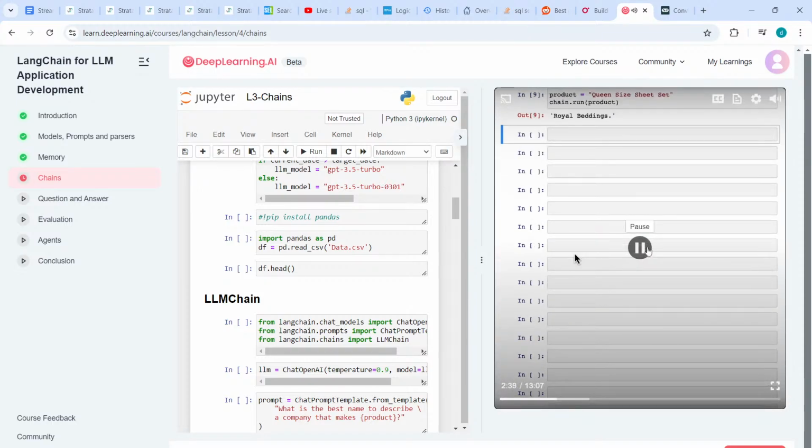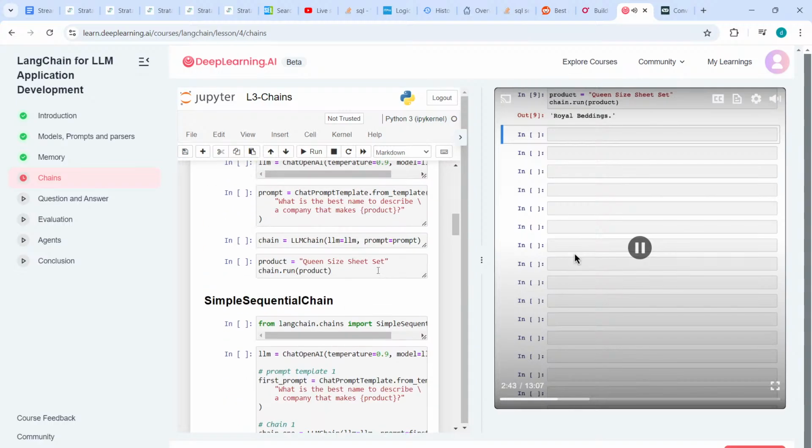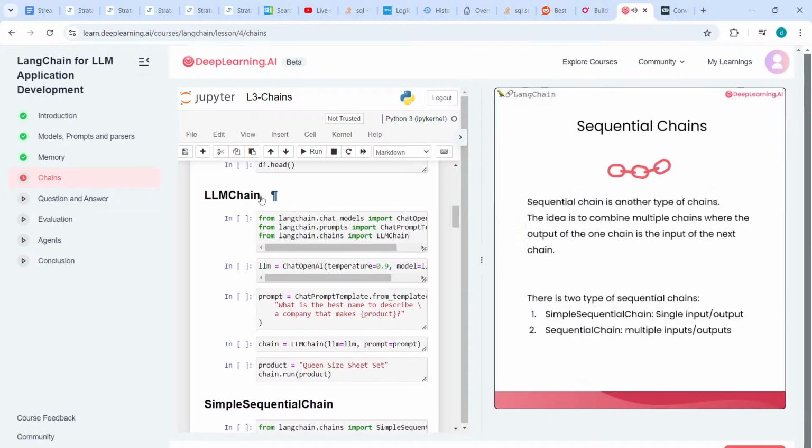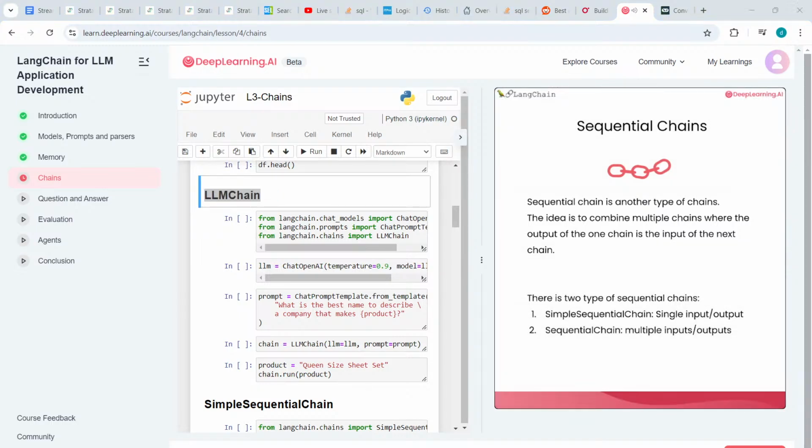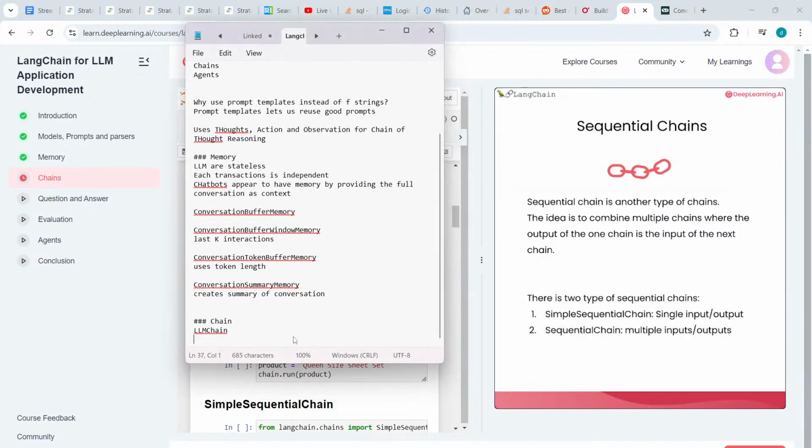So the LLM chain is the most basic type of chain, and that's going to be used a lot in the future. And so we can see how this will be used in the next type of chain, which will be sequential chain. A chain is basically model plus prompt.